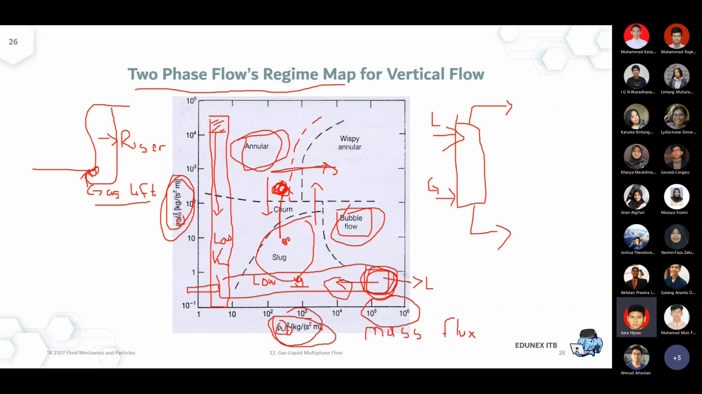Sir, I have a question. If we already know the certain velocity at which a slug occurs, why don't the people use another velocity? Or is it like the slug will certainly happen, or how is it?